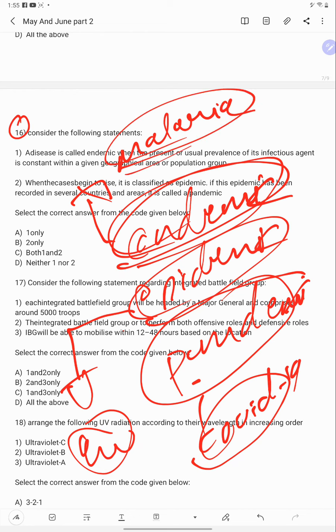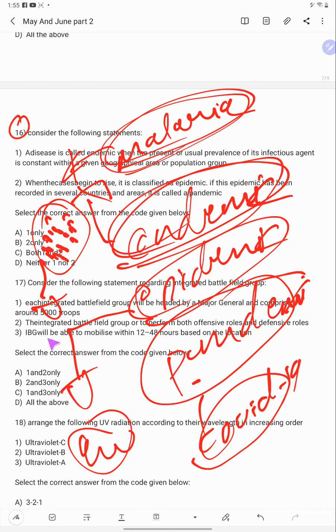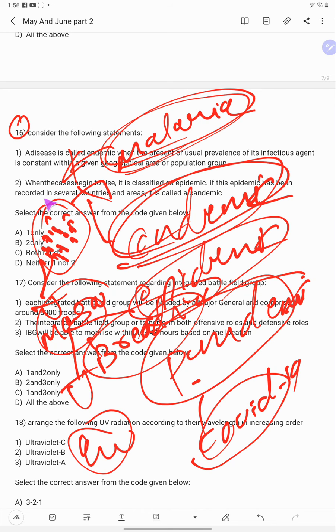Why is malaria endemic? Because it is a common disease in tropical forest areas, because in tropical forest areas mosquito breeding is very common. So Africa is still suffering from malaria.